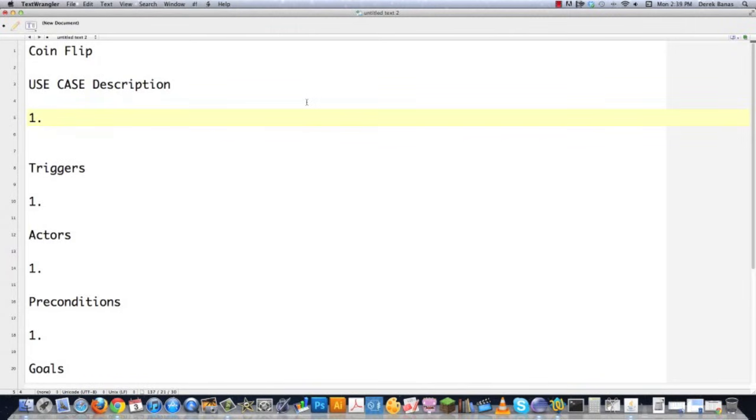Now, in this use case, rather than draw up everything, I like to, most of the time, just type everything out. So basically, we're going to have two players and a player at random, and I'm doing this all out of my head, so if I slip up here or there, please forgive me. So we're going to have two players, and one of the players is going to be chosen at random to offer predictions on what the coin's going to be. So we're just going to come in here and we're going to type all of this out. Okay, so we got that.